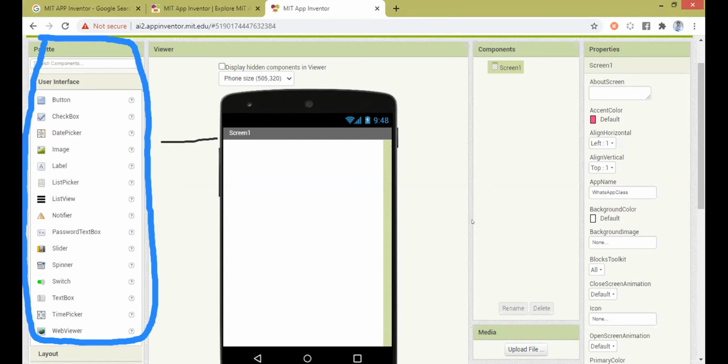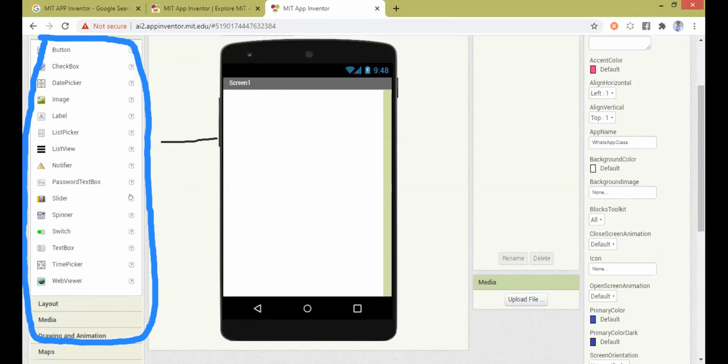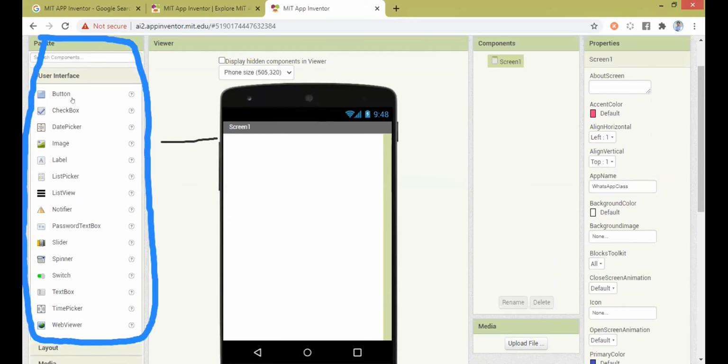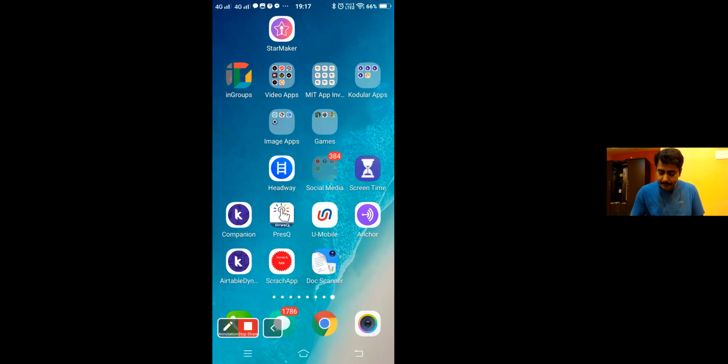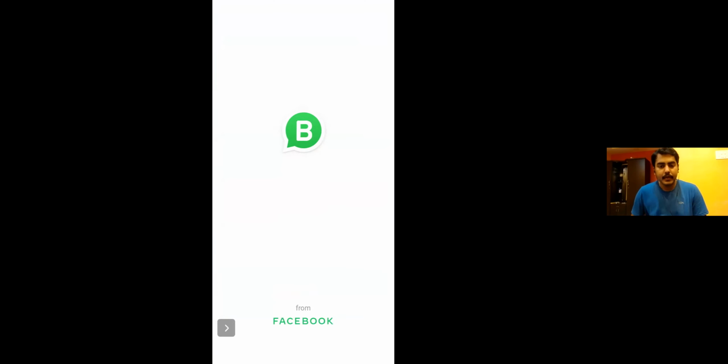Okay, so this is the user interface area. So here you have a lot of options, right? You have the button, you have the checkbox, you have the date picker, image, labels. See, all these are components where a user can interact with it, which means that you and me, whatever we interact with the mobile, for example, if I just stop my screen and if I just get inside my mobile, and let me say I open my WhatsApp, right?